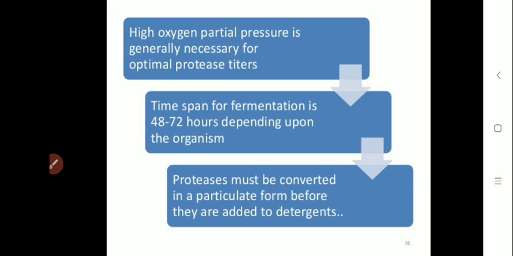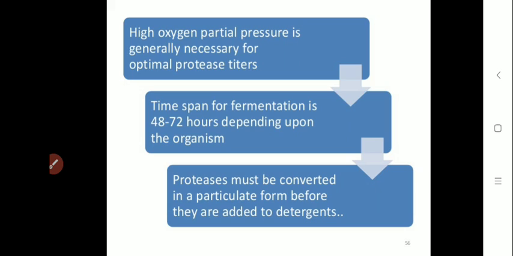Once all the parameters are set properly, the fermentation process is started, and it is continuously carried out for 48 to 72 hours. Now fermentation time depends on the type of microorganism which is used for the production of protease enzyme.